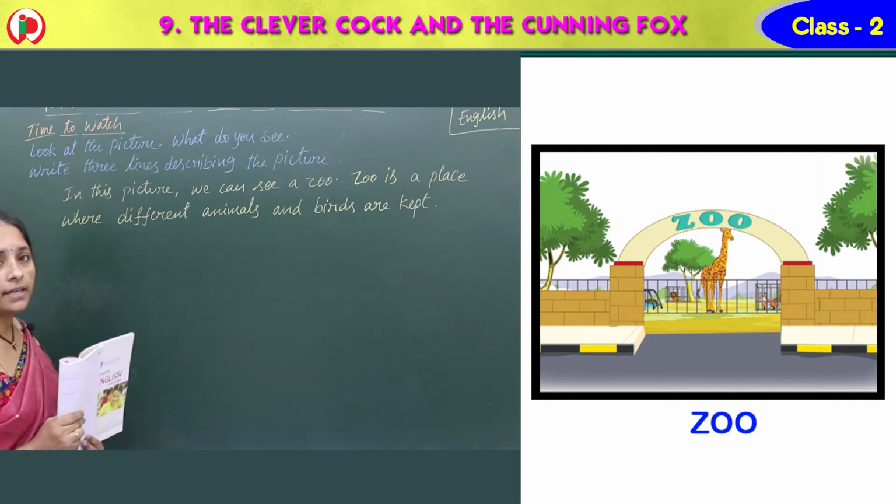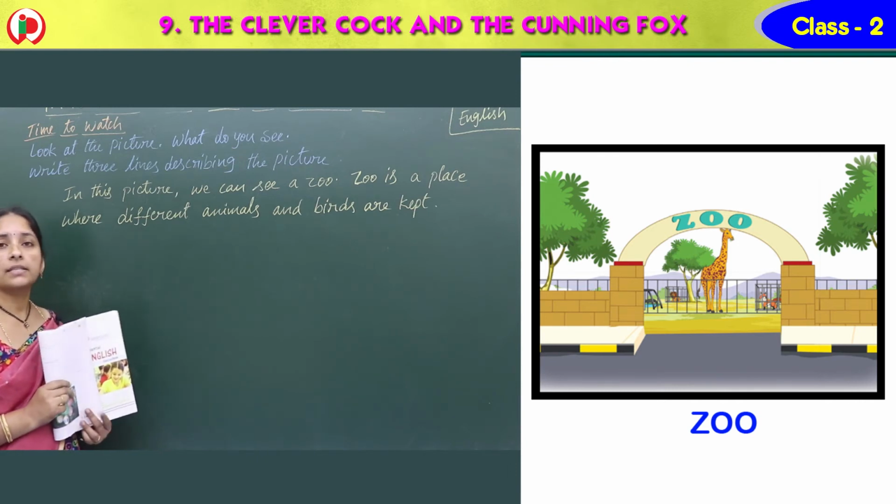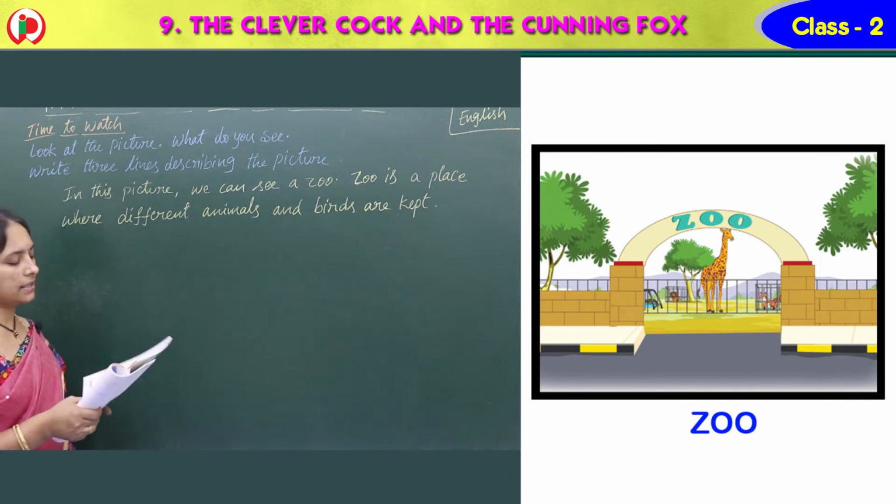Yes, in the zoo, what do we see? Different kinds of animals and different types of birds we can see. Right, Nana?